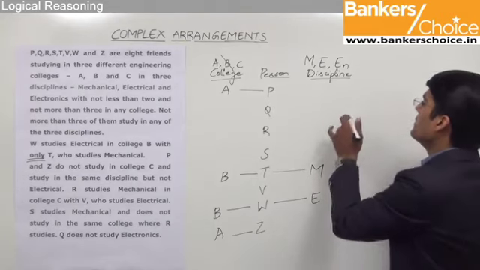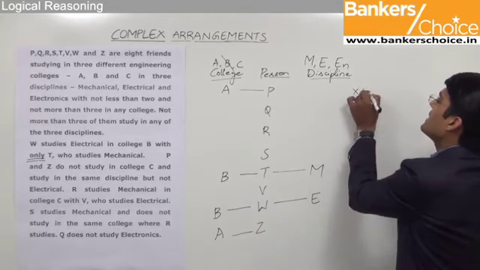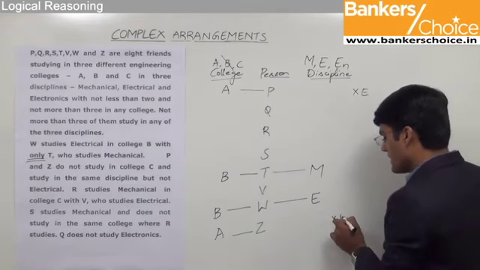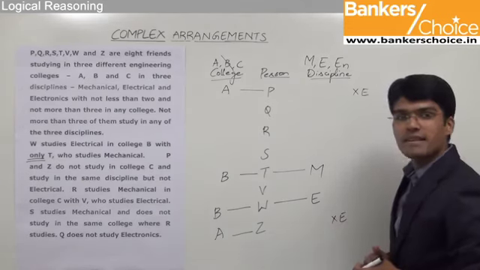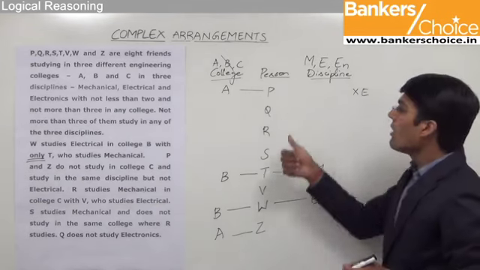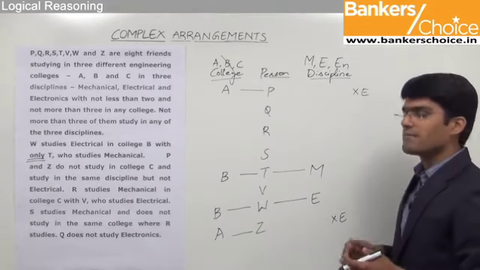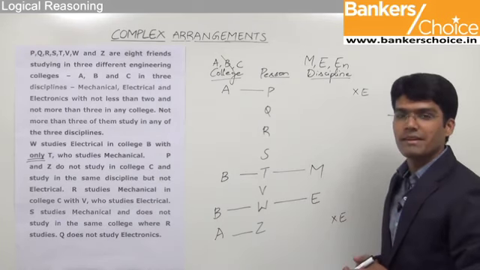So far the only point which we can make out is electrical cannot come in this discipline, and similarly electrical cannot be the discipline for the person Z. It can either be mechanical or electronics. But since we are not able to find out the exact discipline, let us just move to the next statement.